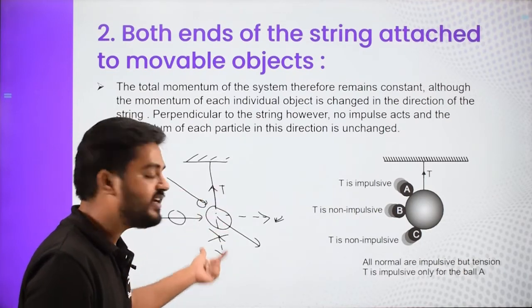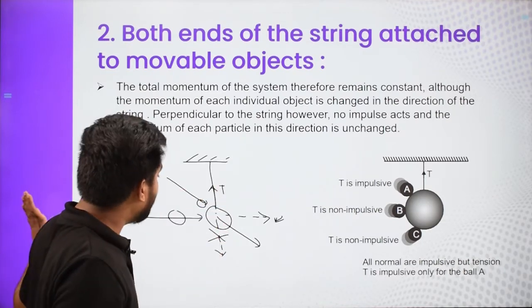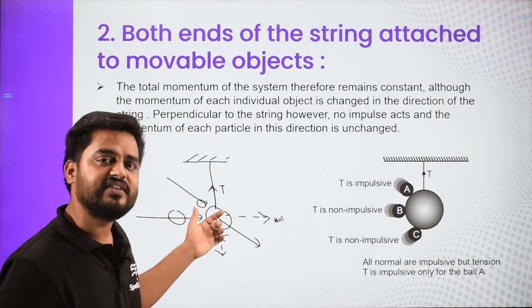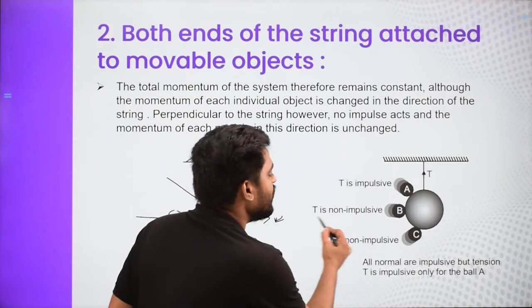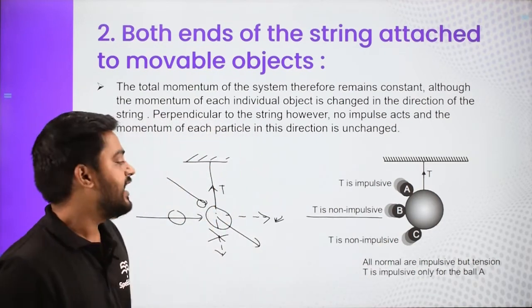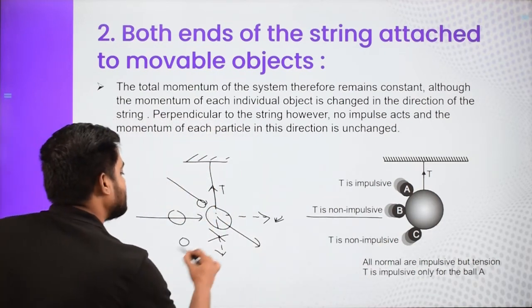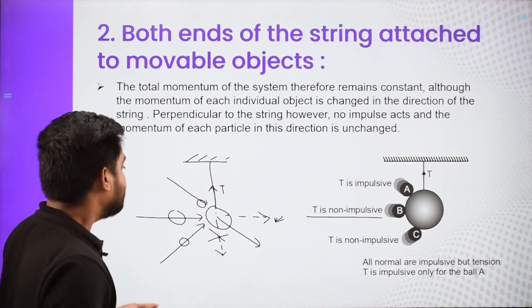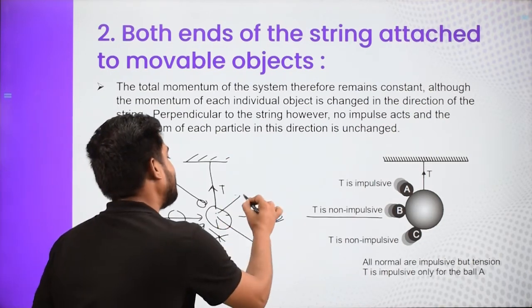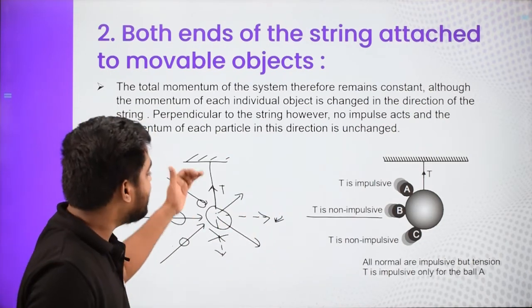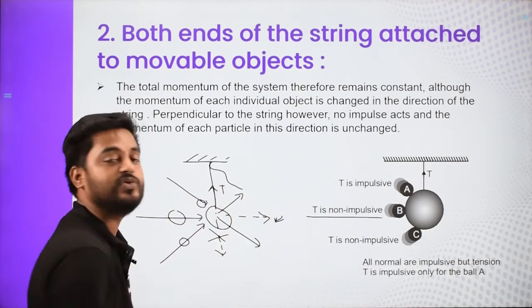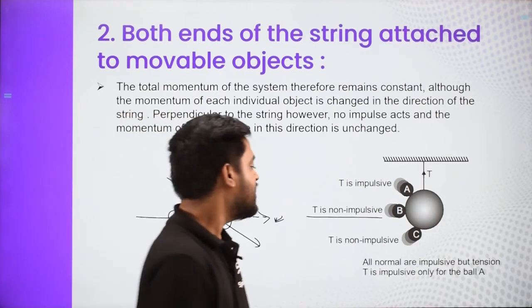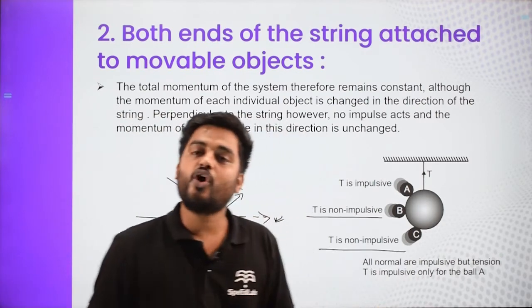There is no vertical momentum achieved. So we will say when this comes and whatever is tension, the tension remains unchanged, right? And eventually the tension is going to be non-impulsive only. What happens if this comes from this direction? When it comes from this direction, this basically gives a velocity in that direction, which eventually decreases the tension. It is possible that this ball will be lifted and the string will become loose and tension will suddenly become zero, but that tension is also non-impulsive.